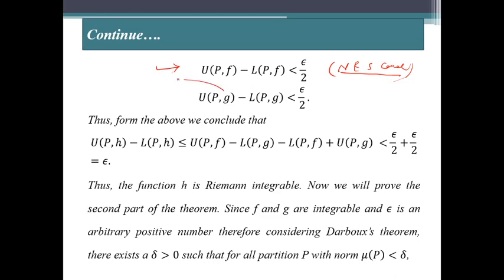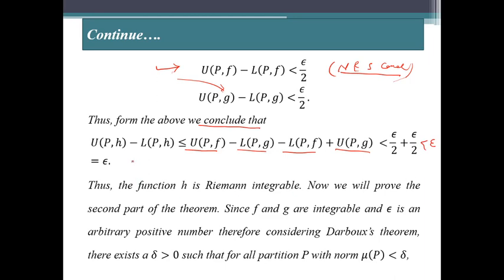Similarly for function g, because g is also Riemann integrable, its upper Darboux sum minus lower Darboux sum must be less than epsilon by 2. Now from the above inequality we conclude that U(P,h) minus L(P,h) is less than or equal to U(P,f) minus L(P,f) plus U(P,g) minus L(P,g). And because U(P,f) minus L(P,f) is less than epsilon by 2 and U(P,g) minus L(P,g) is also less than epsilon by 2, this whole expression will be strictly less than epsilon.